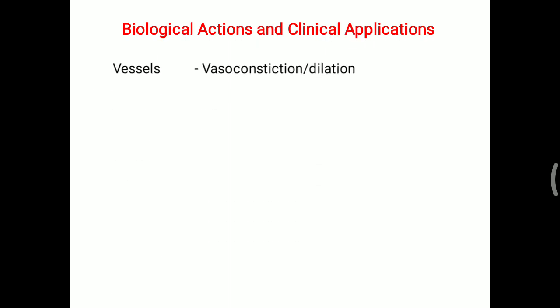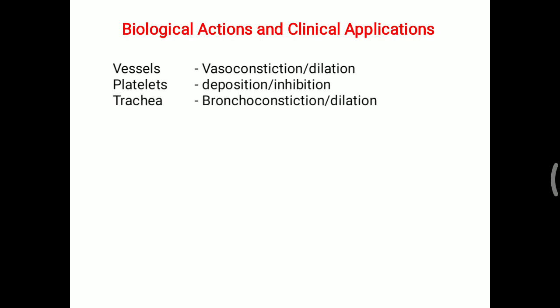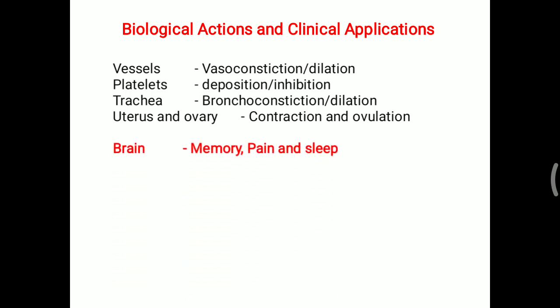Other biological actions and clinical applications: already we have seen in vessels and platelets that prostacyclin and thromboxane are responsible for the vasoconstriction, dilatation, deposition and inhibition of platelets. Trachea: prostaglandin F is a bronchoconstrictor, while PGE is a bronchodilator. Uterus and ovary: prostaglandin F can lead to the contraction of the uterine muscle as well as ovulation. Further, in memory, pain and sleep, there is a role of prostaglandin.